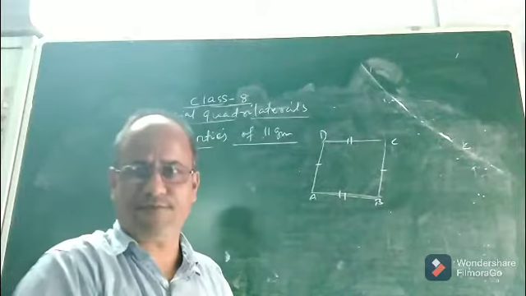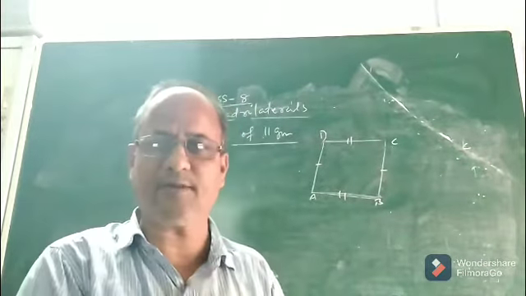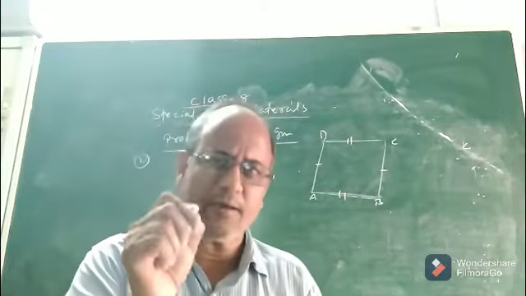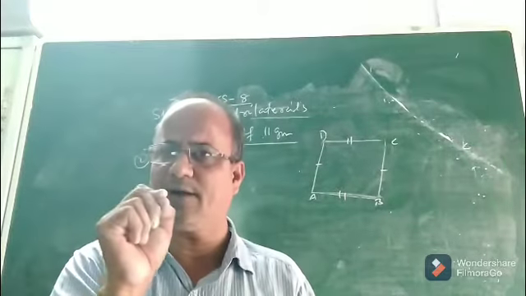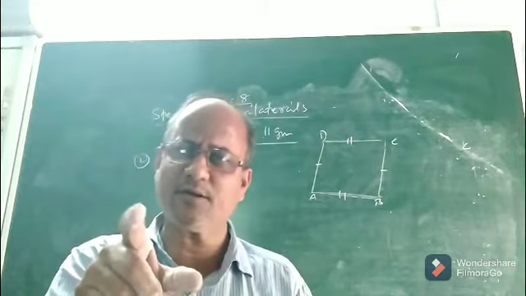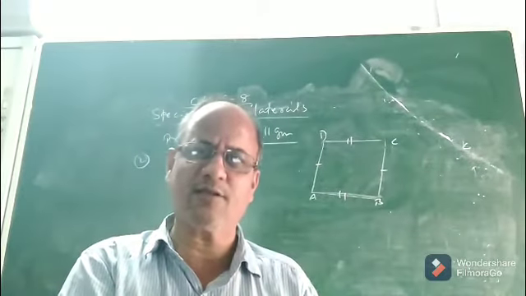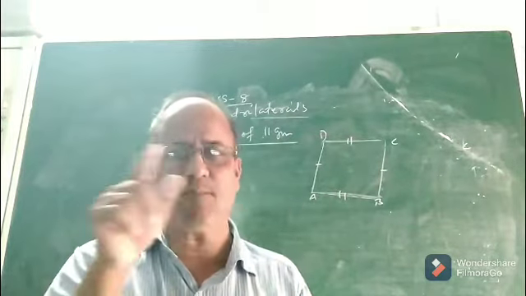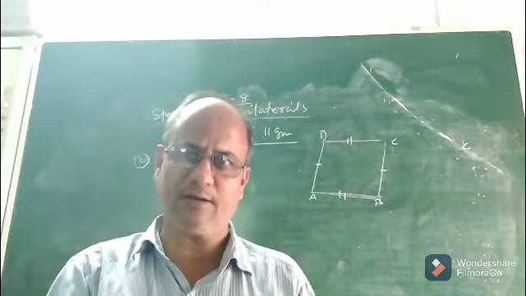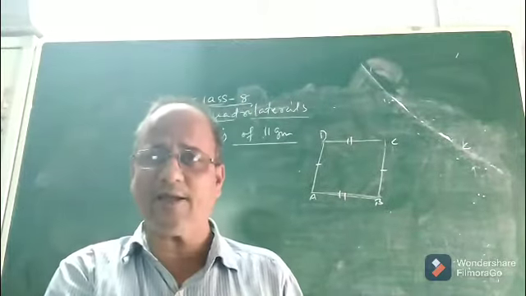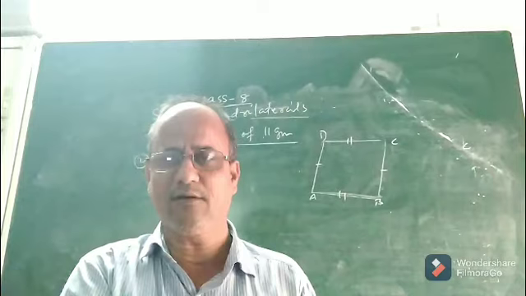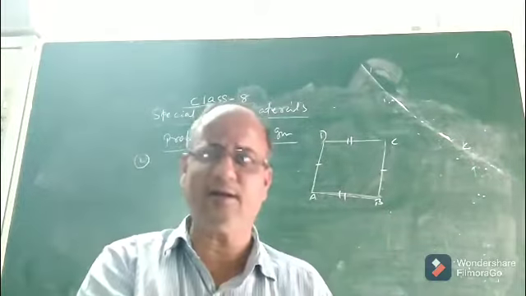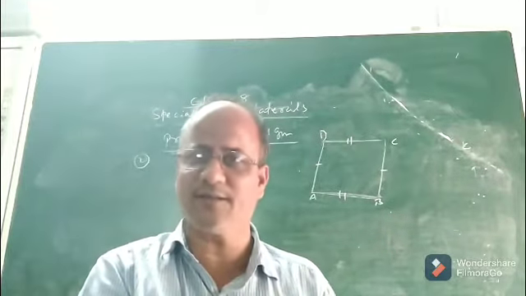Okay, let us now discuss more properties of a parallelogram. What is the second property? The first property I said: both pairs of opposite sides of a parallelogram are equal. Now children, what will be the converse of this statement? If both pairs of opposite sides of a quadrilateral are equal, then definitely the quadrilateral will be a parallelogram, because in a parallelogram both pairs of opposite sides are equal. So it must be a parallelogram. Like A equal to B, then definitely B equal to A. The converse is also true.